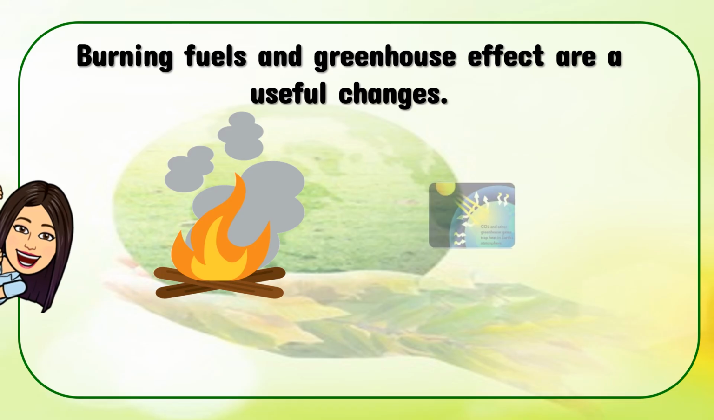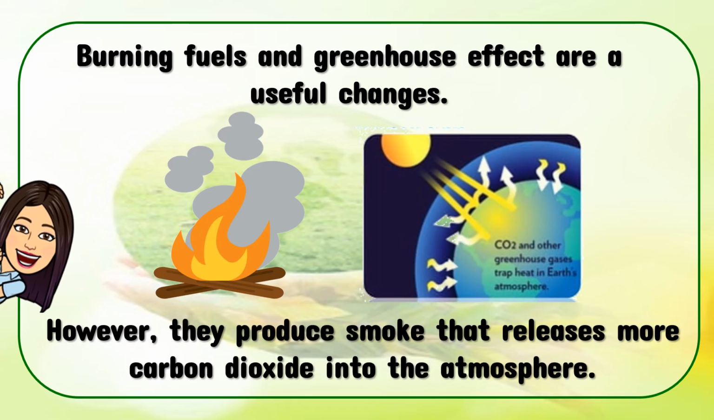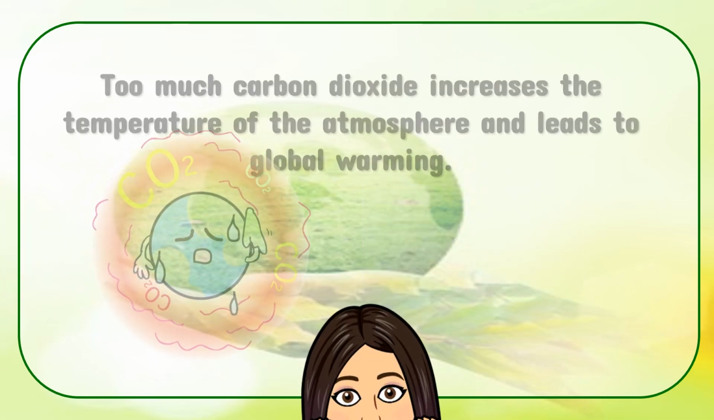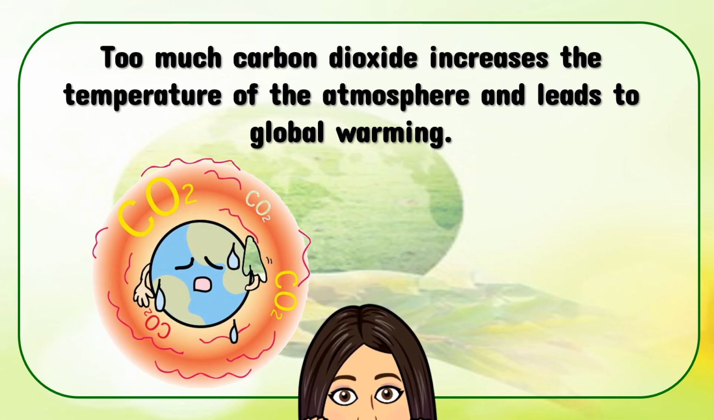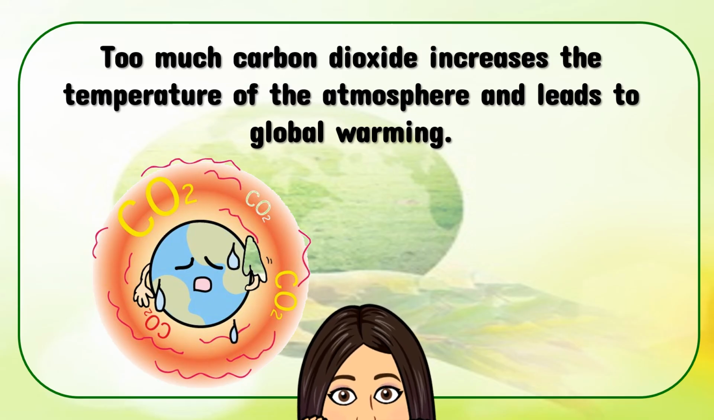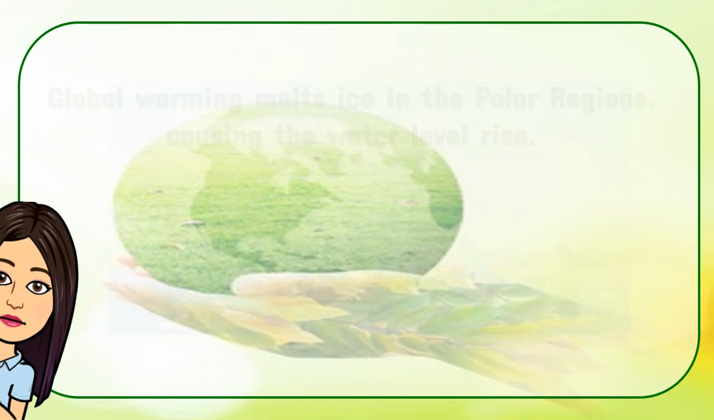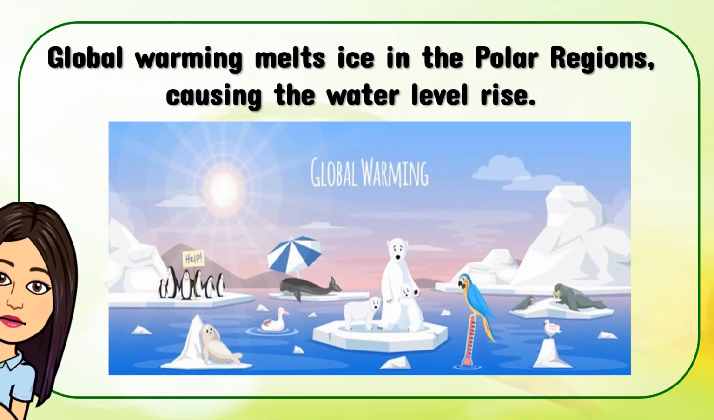Burning fuels and the greenhouse effect are useful changes. However, they produce smoke that releases more carbon dioxide into the atmosphere. Too much carbon dioxide increases the temperature of the atmosphere and leads to global warming. Global warming melts ice in the polar regions, causing the water level to rise.